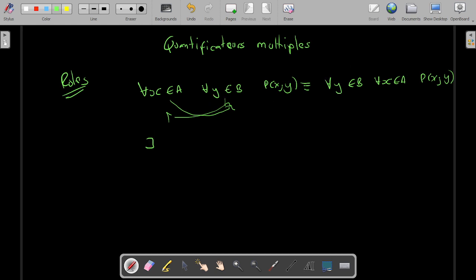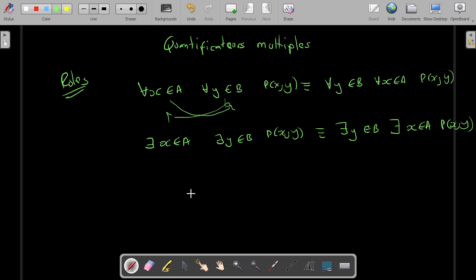We can do the same if we had il existe x dans A, il existe y dans B, such that the property Pxy is given. This can be changed into il existe y dans B, il existe x dans A, such that the property P of xy. So this is what we have. We can commute whenever we have the same quantifier.